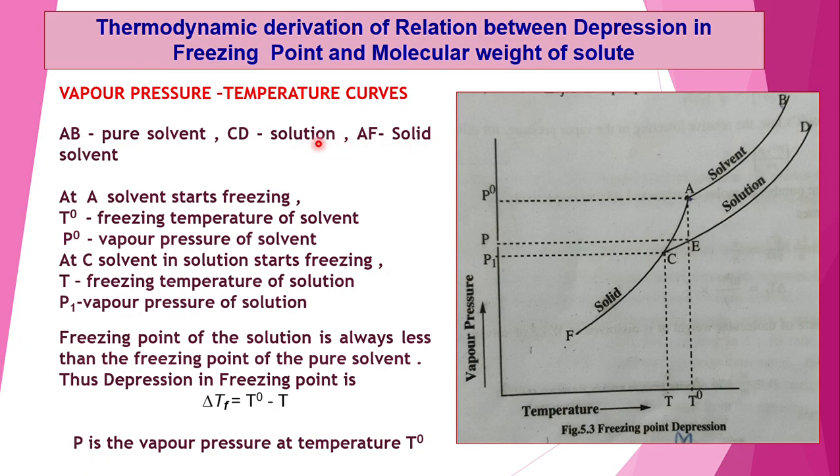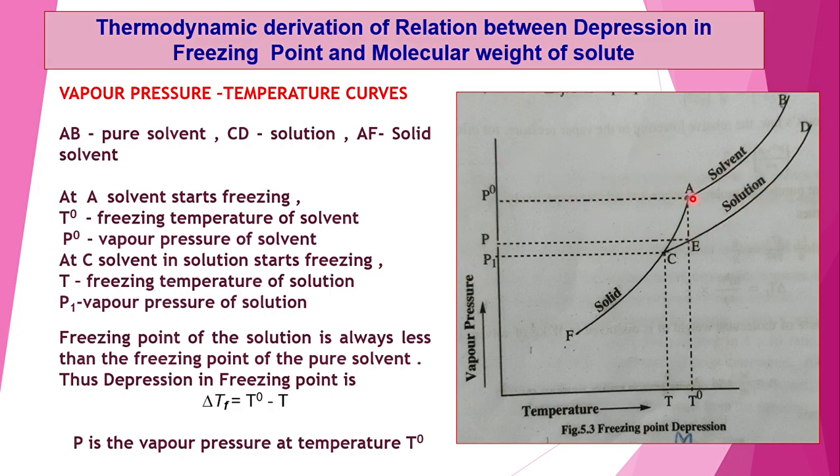This is a very important point, that is the thermodynamic derivation of the relation between depression in freezing point and molecular weight of the solute. Means we have to derive one relation between the depression in freezing point and the molecular weight of the solute. So for this, we are considering the depression in freezing point. That means we have to decrease the temperature here.